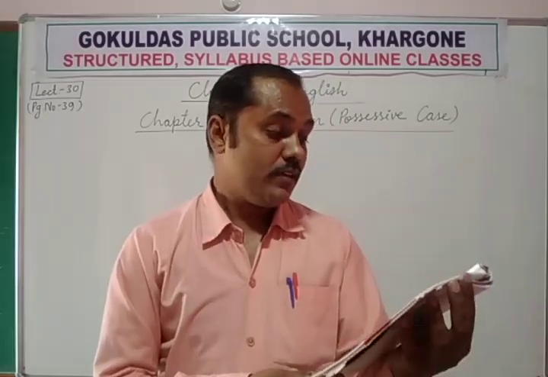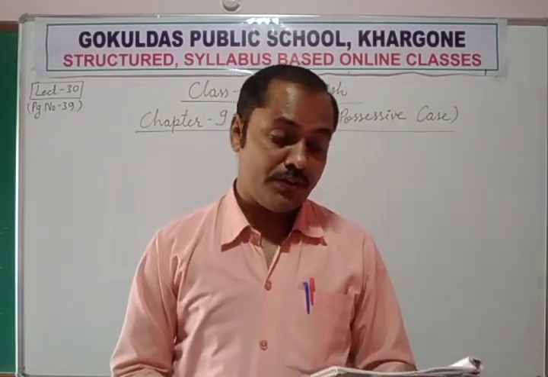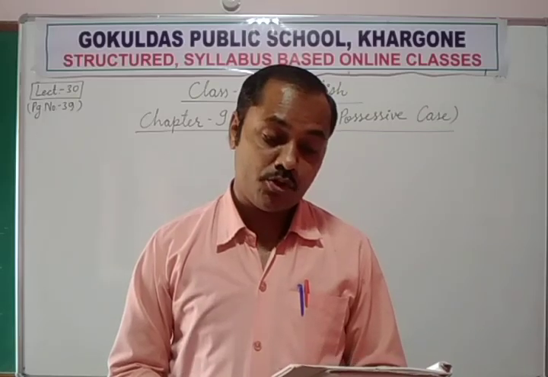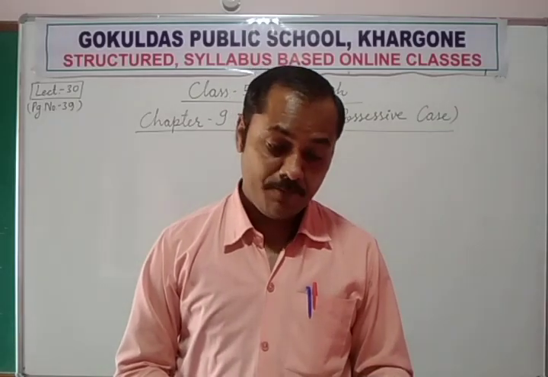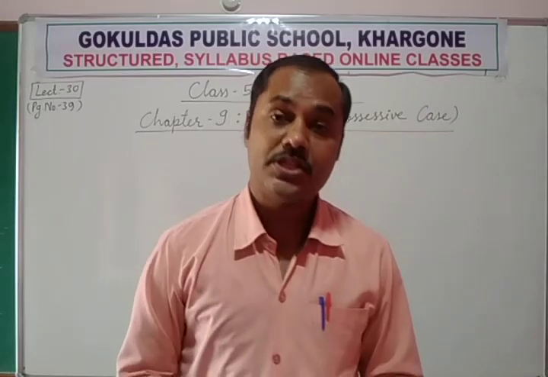The possessive form of a noun is used to show belonging or ownership.